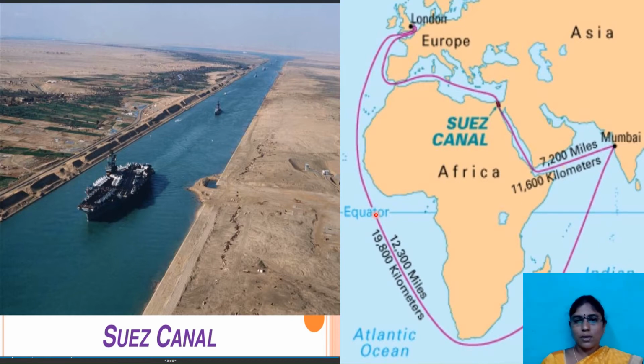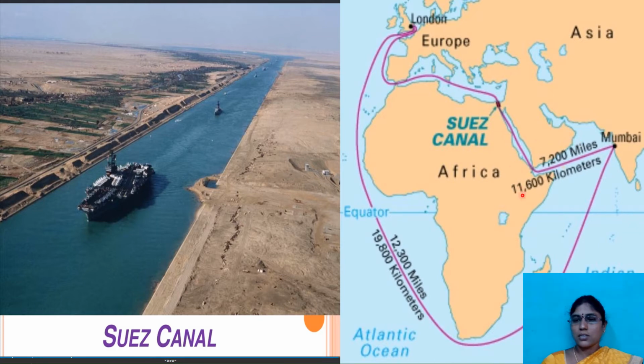After that, the Europeans built a canal between London and India through the Red Sea. From here onwards they cross the Mediterranean Sea, which divides Europe and Africa. This is the Suez Canal. From here they enter the Red Sea, travel through the Arabian Sea, and reach India.